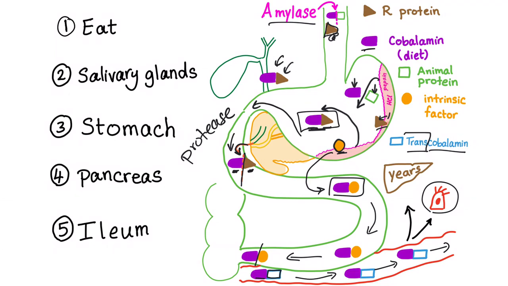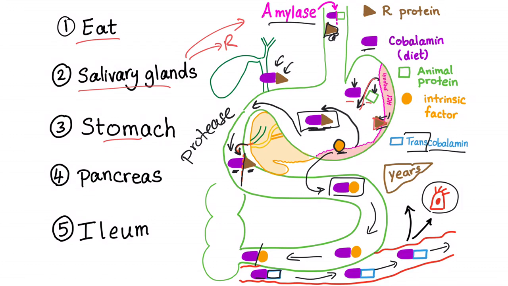So to summarize the steps, you eat vitamin B12 bound to the animal products. The salivary glands produce amylase as well as the R protein. Also, the stomach produces what? It will sever the relationship between vitamin B12 and the animal protein. It will produce R protein. It will produce the intrinsic factor.